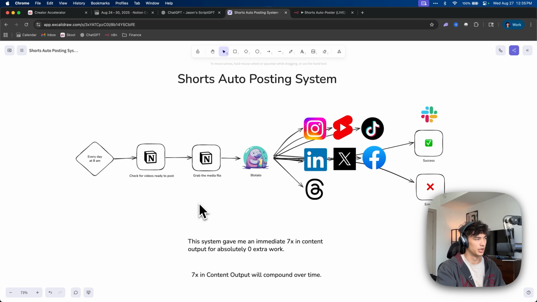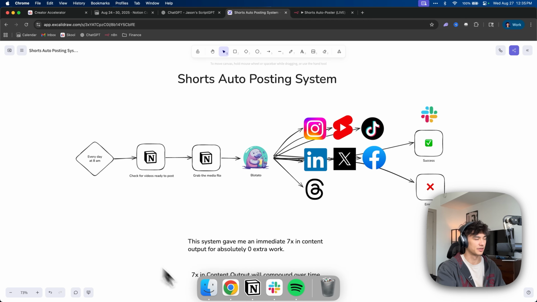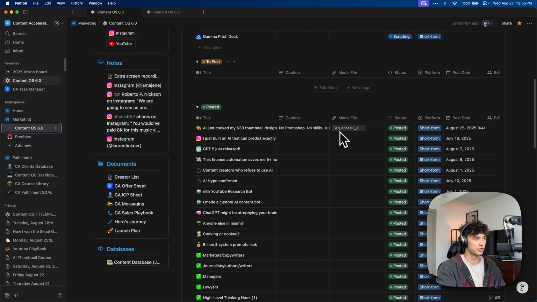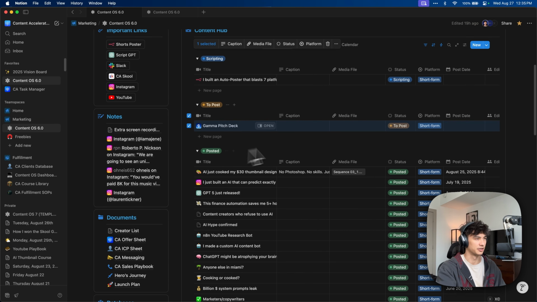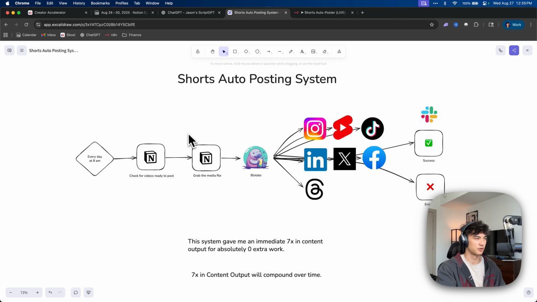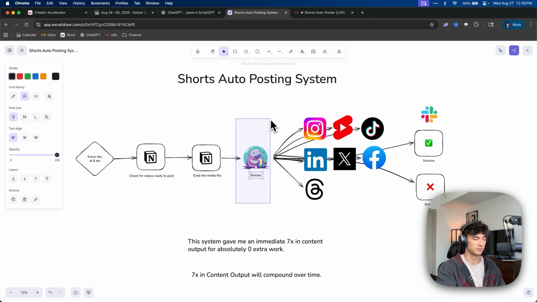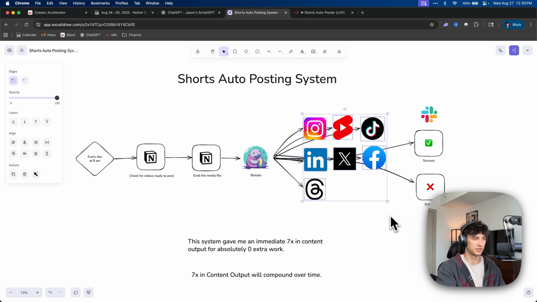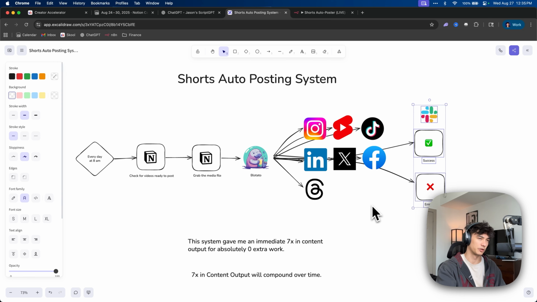Okay, cool. Basically what the system does is every day at 8 a.m., it just checks my Notion content system for if I have anything ready to post. So for example, if this is like ready to post right here, then it would pick that up, and then it just grabs the file, the media file, and sends it to Blotato and posts it to all these 7 major platforms. And then at the end, it's going to tell us whether it was a success or an error.